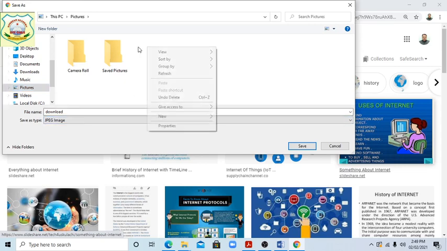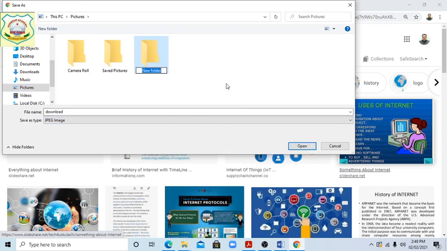If you are making any file, a new folder, and this is internet. Right click, double click on it, then only the internet image.